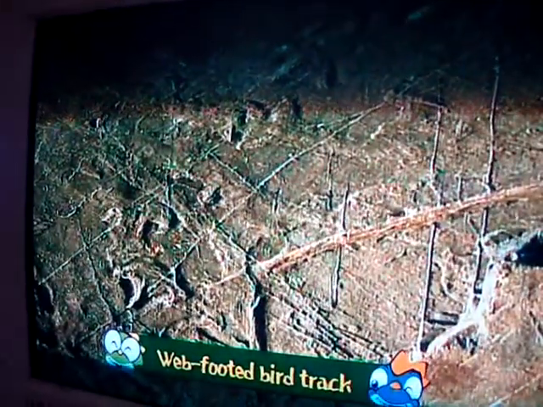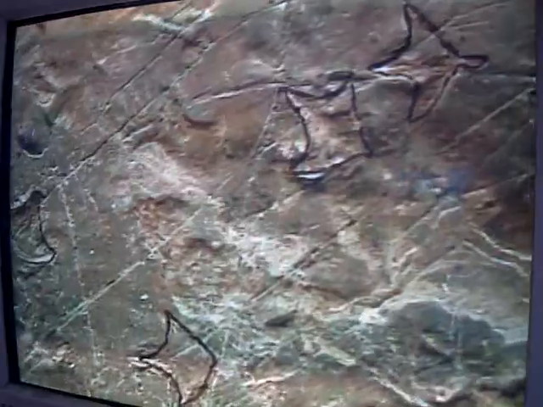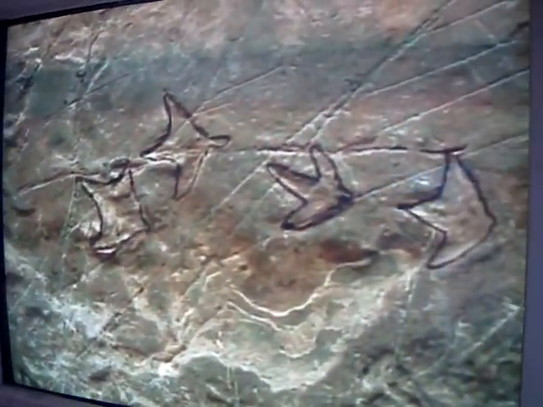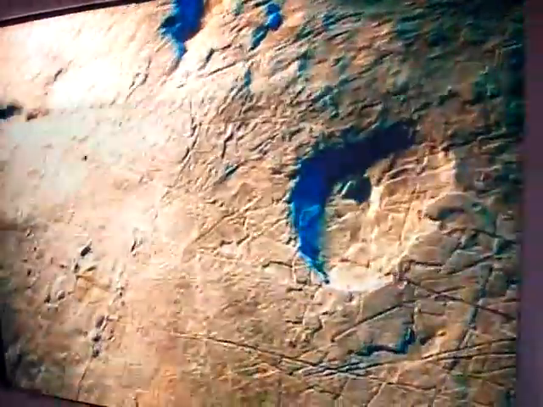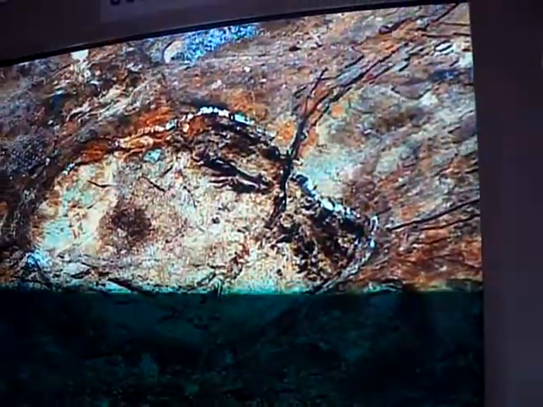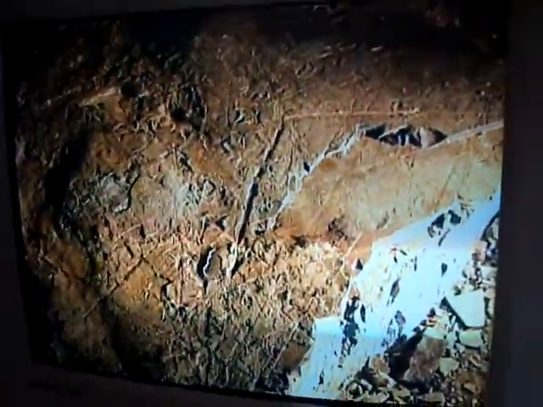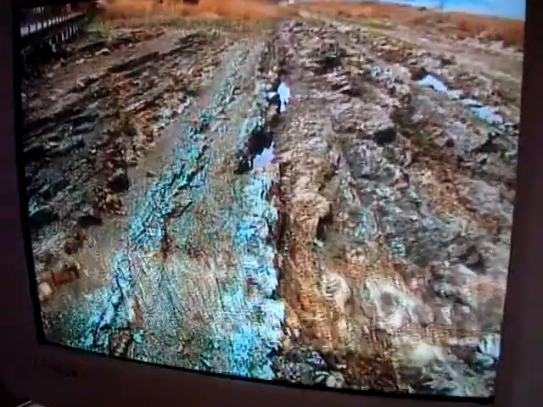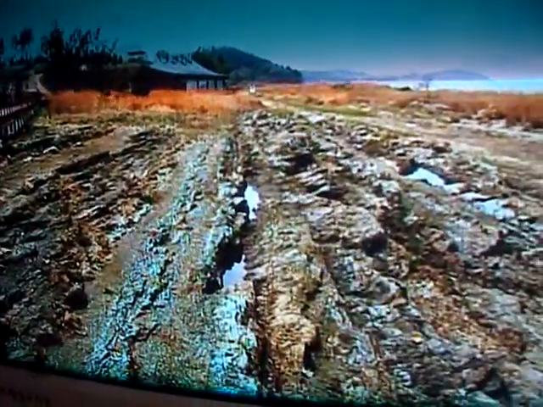Also, we can say that the web-footed bird track discovered first in this site was from the Mesozoic era. This is then the oldest web-footed bird track in the world and the first of its kind ever discovered. Finding it along with the pteropod dinosaur footprint proves that the two animals lived in the same environment. Therefore, the Uhangri Dinosaur fossil site is a world treasure and is very important in the study of the evolution of Mesozoic organisms and the ecosystem of the era.